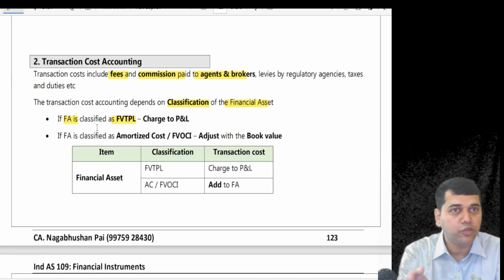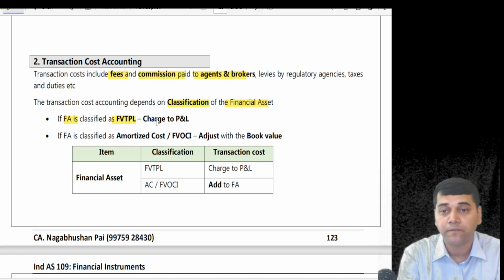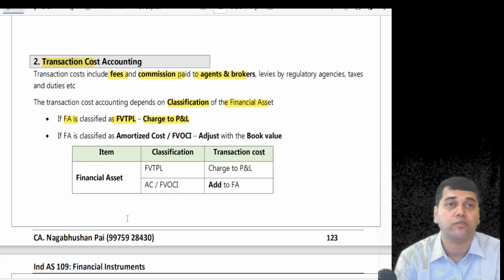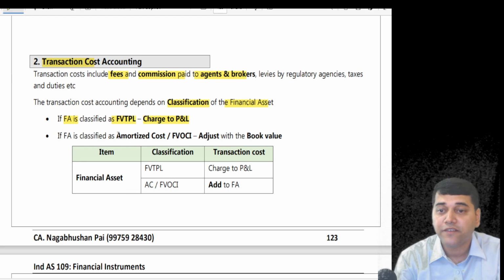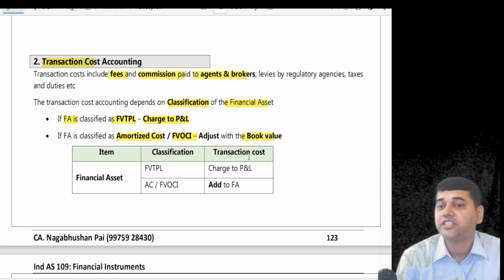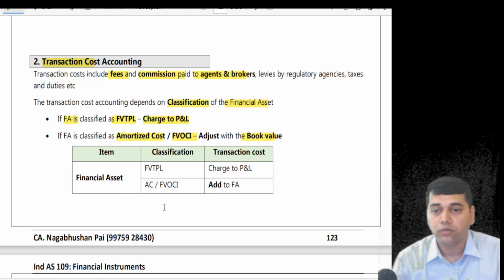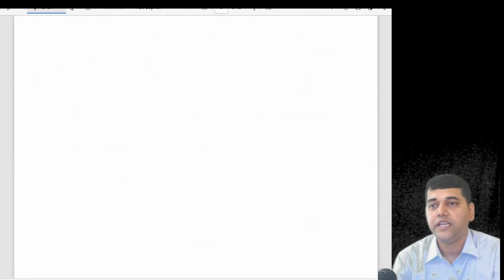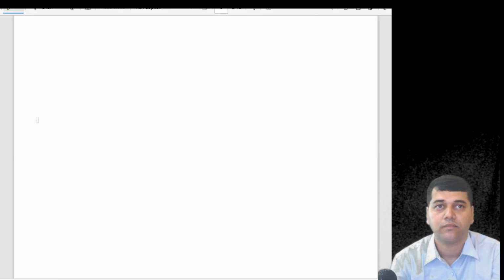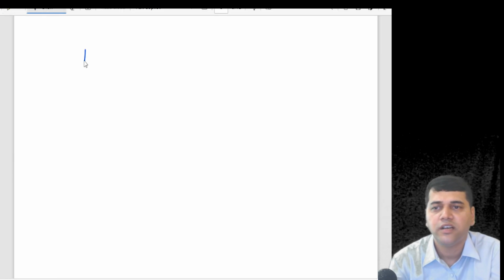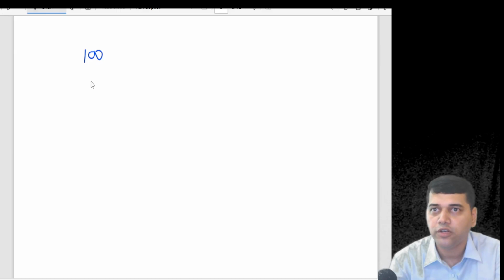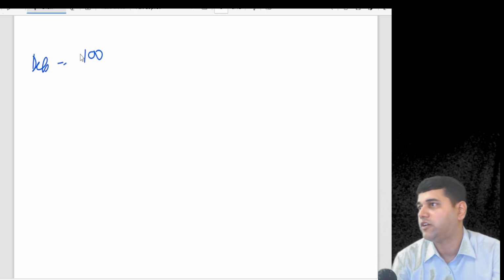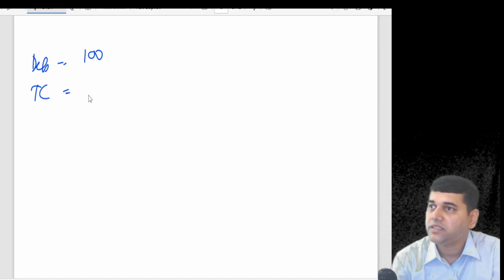Now, if the asset is classified at fair value through P&L, charge the transaction cost to the P&L account. If it is classified at amortized cost or OCI, adjust it to the book value. Now, for example, we'll take one example and do the entries. You invested in shares of a company. What is the fair value? 100 rupees. Did you buy at fair value only? Yes. You invested in a debenture. You purchased at 100 rupees. The transaction cost is 5 rupees.